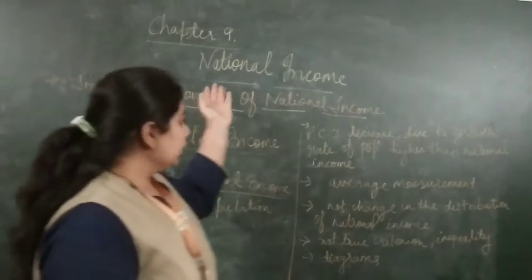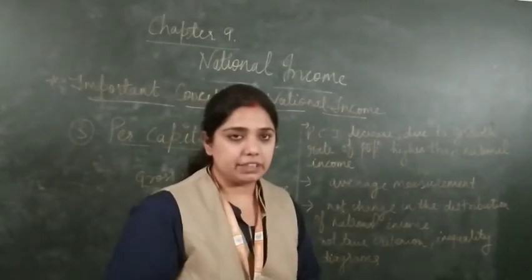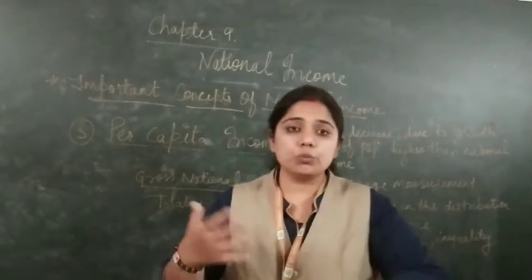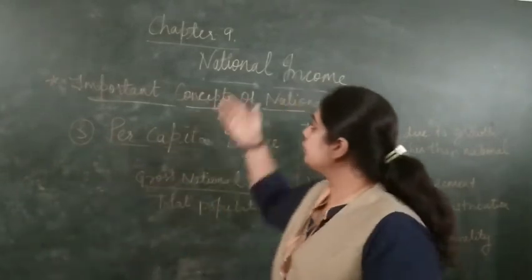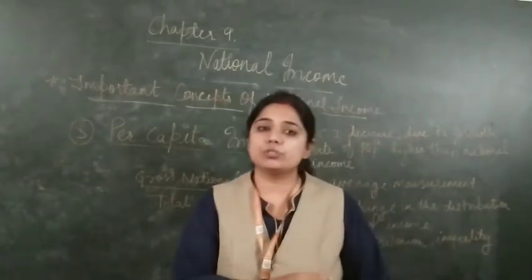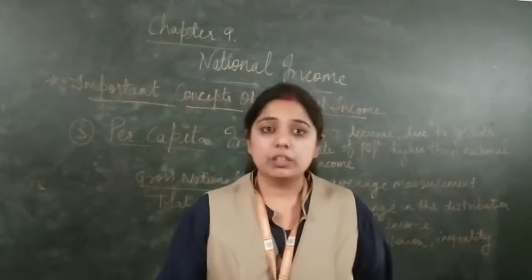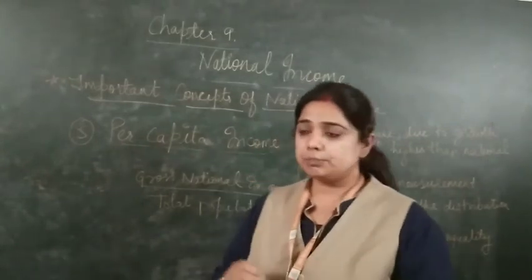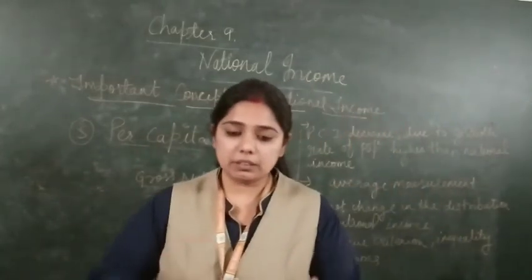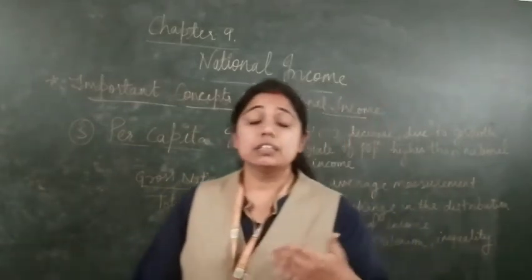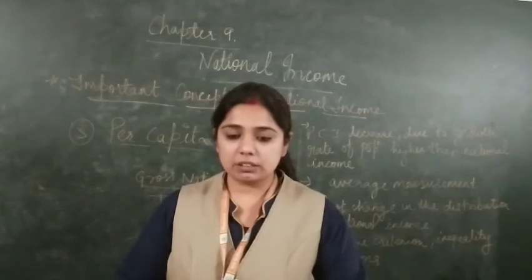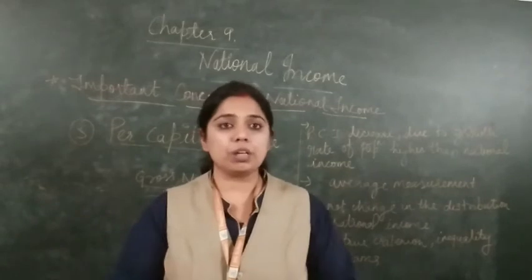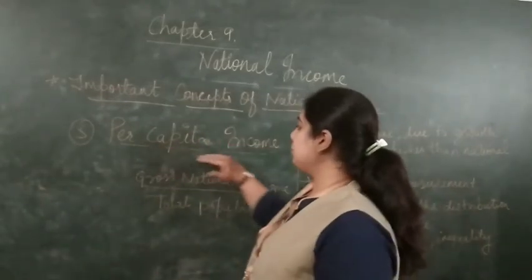As you all know, national income is the criterion to calculate the economic growth. When we want to know the economic growth rate, we first see the national income, and on the basis of that, we see the economic growth rate, right? So as this is the criterion of economic growth, per capita income is the criterion of the nation's development. If you want to see how nations have developed, or how they are going to develop, how do you come to know? We will come to know by the per capita income.